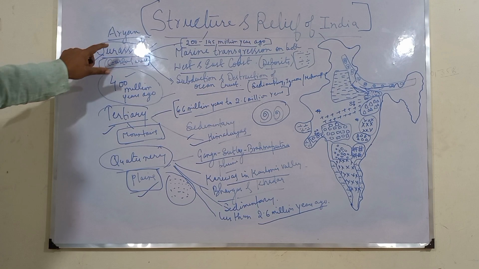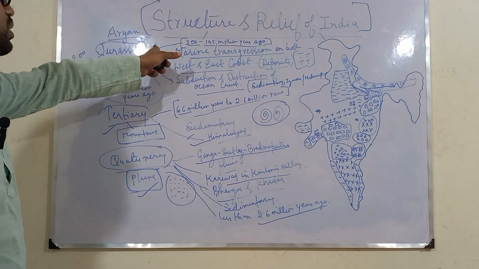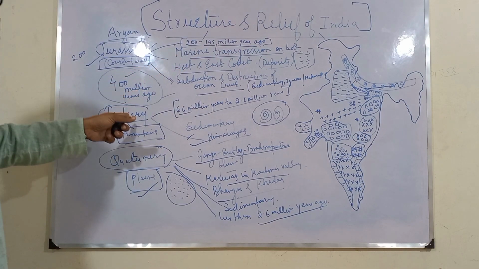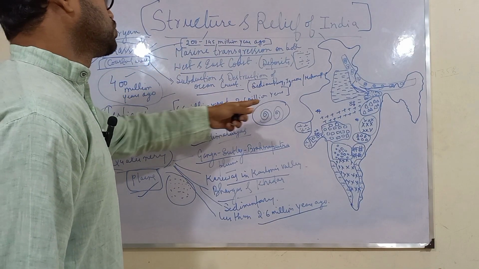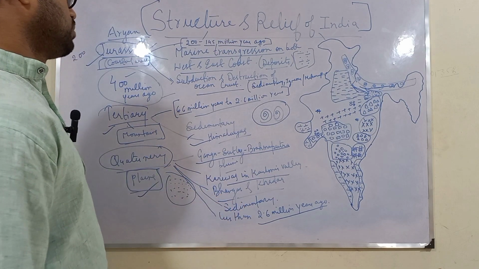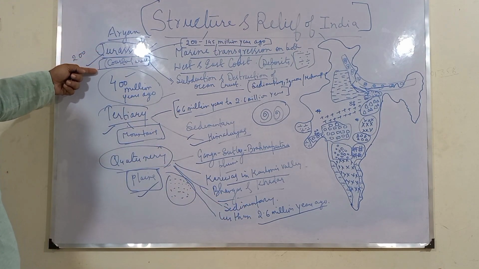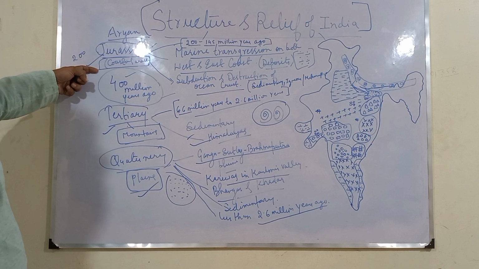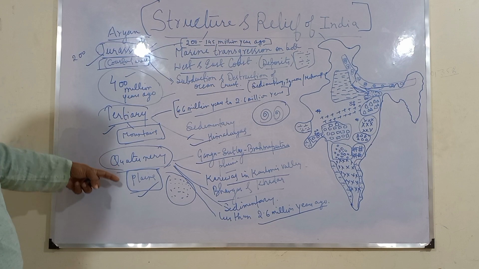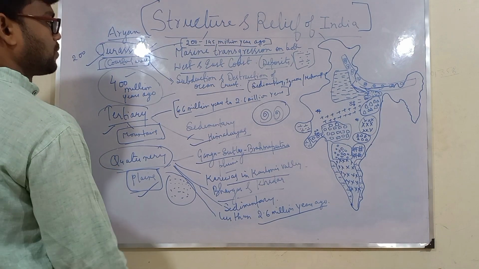The first one was their time period. Remember this time period: Jurassic 200 to 145 million years ago, Tertiary 66 million years to 2.6 million years, and Quaternary less than 2.6 million years ago. Next is the place where they are formed: Jurassic mainly in the coastal area, Tertiary mainly in the mountains, and Quaternary mainly in the plains.